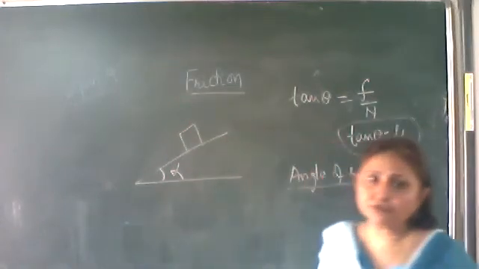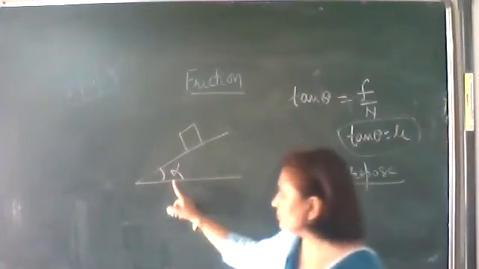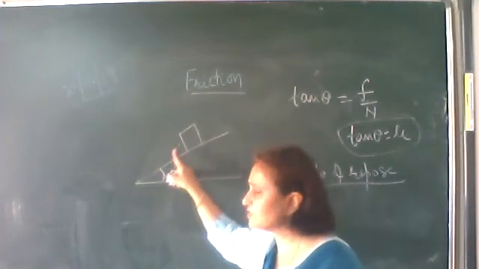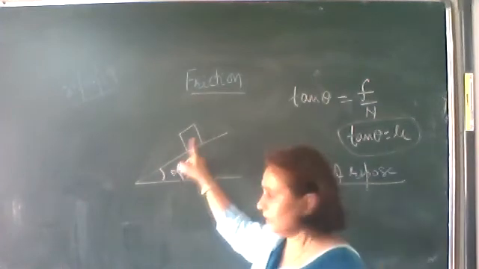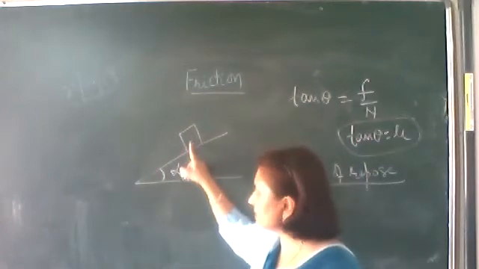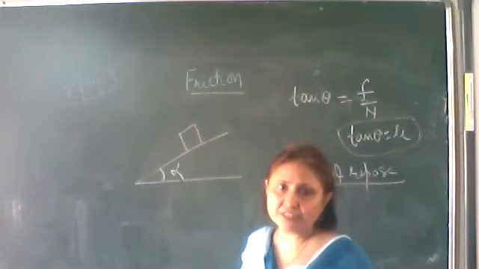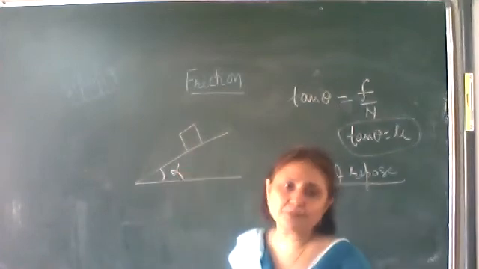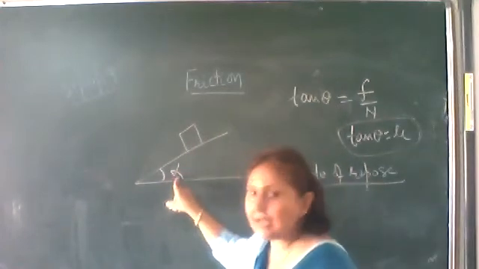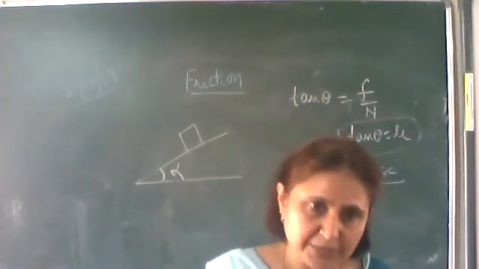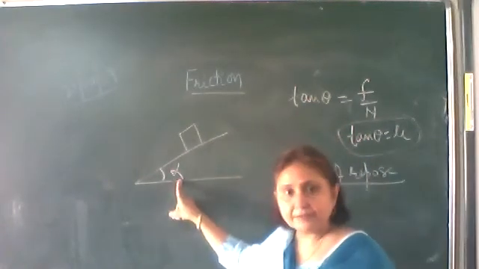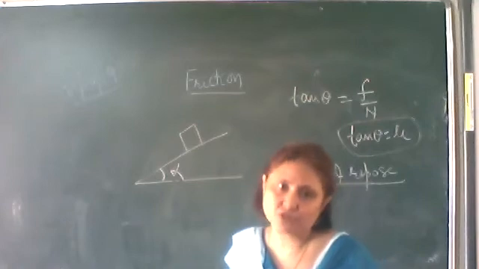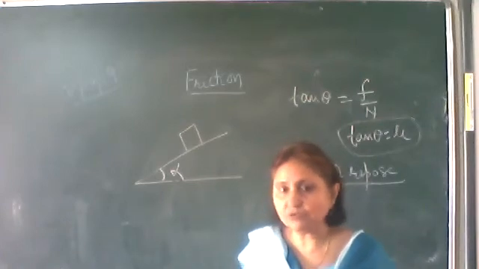Let a block be kept on this inclined plane, and we gradually increase this angle of inclination. At a particular angle, the block will just begin to slide down. It's not sliding down with some acceleration, it just begins to. Then this angle of inclination we call the angle of repose. So angle of repose is the angle of inclination when a block kept on the inclined plane just begins to slide.